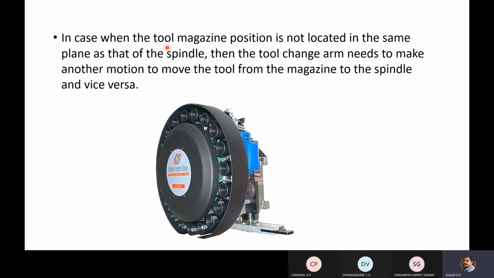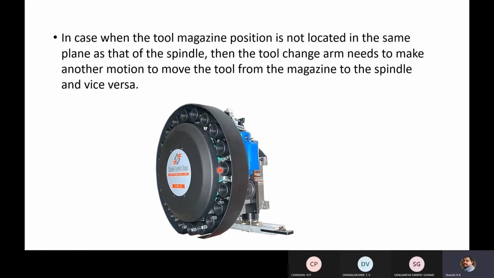In case the tool magazine position is not located in the same plane as that of the spindle, then the tool change arm needs to make another motion to move the tool from the magazine to the spindle and vice versa. That means in case of a drum or disc type tool magazine, here you can see the orientation of the pockets is horizontal.